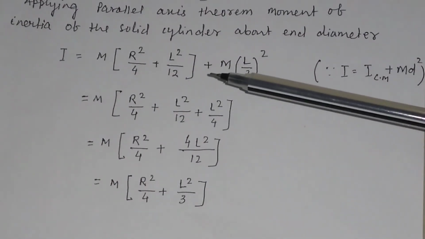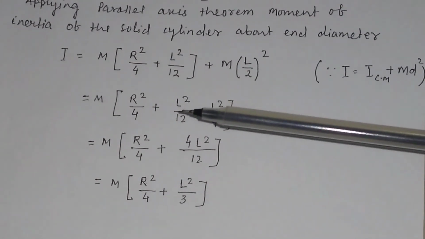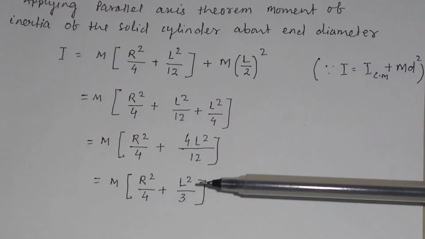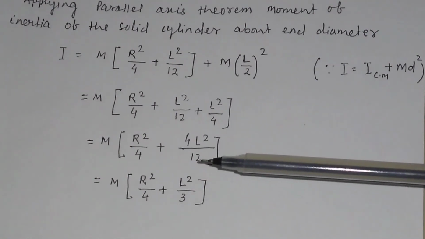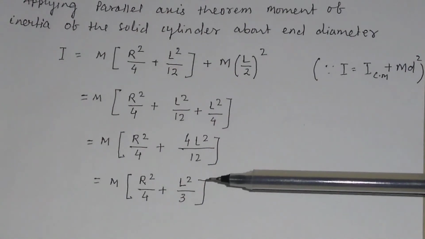So if you solve this equation and add these quantities, then you will get I equal to m into r square divided by 4 plus L square by 3. And this is the moment of inertia of the solid cylinder about the end diameter.